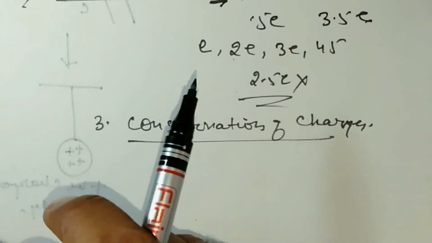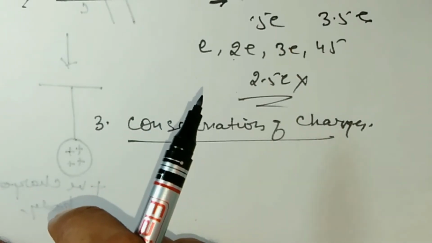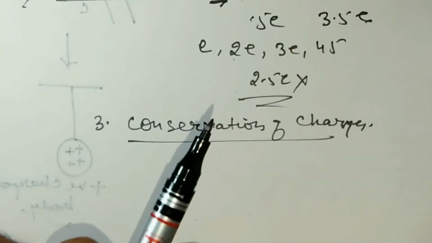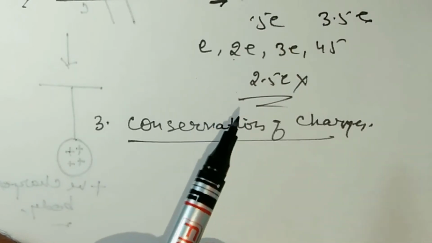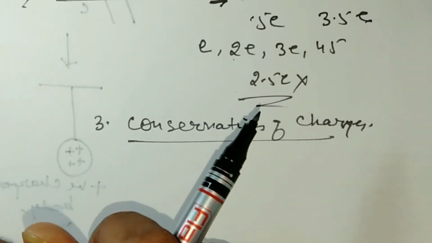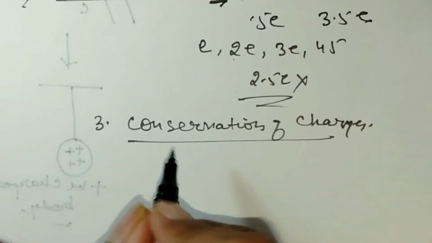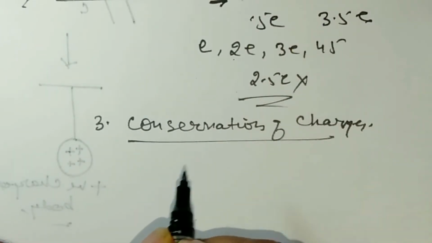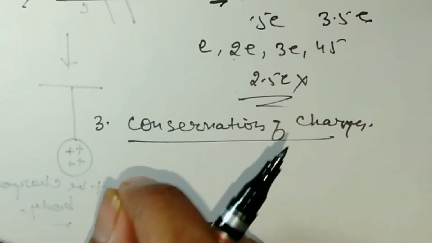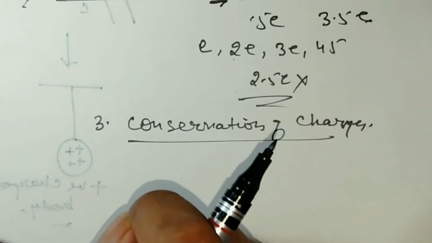Like we had learned earlier about conservation of energy, like conservation of energy and momentum, electric charges also follow the rules of conservation. The first: an isolated or individual electric charge can neither be created nor destroyed, and it can only be transferred. The second: charges in pair can be created or destroyed.